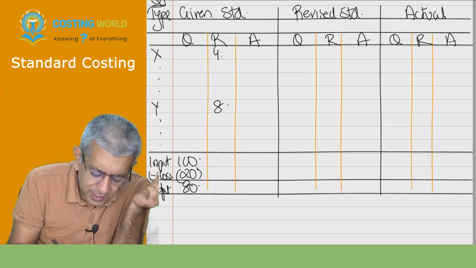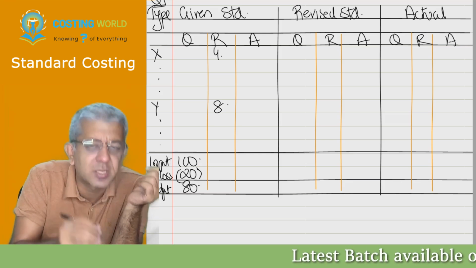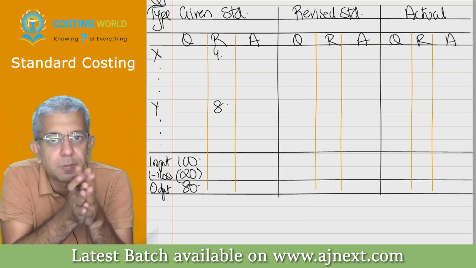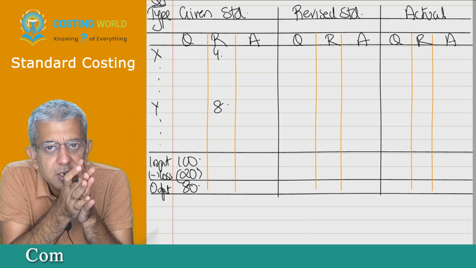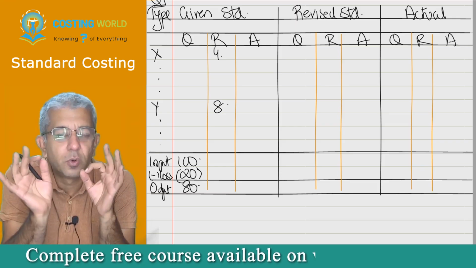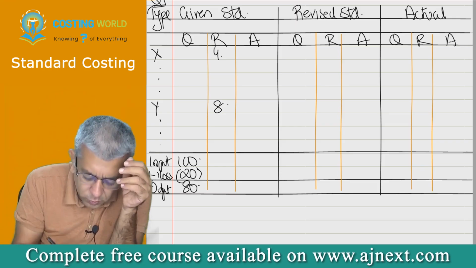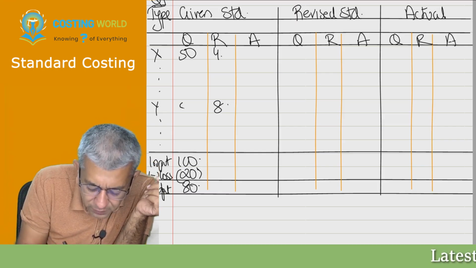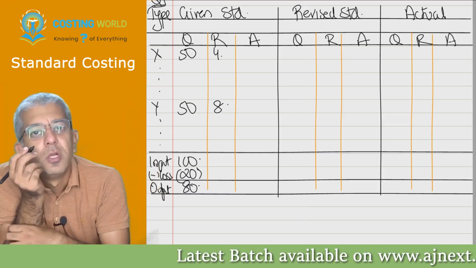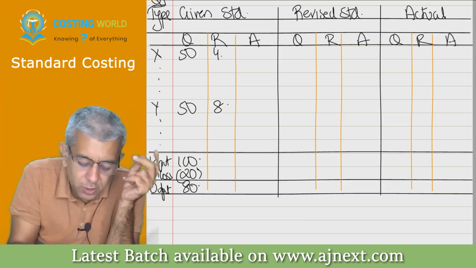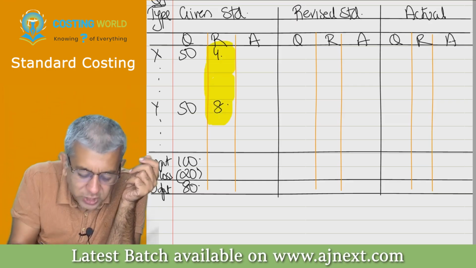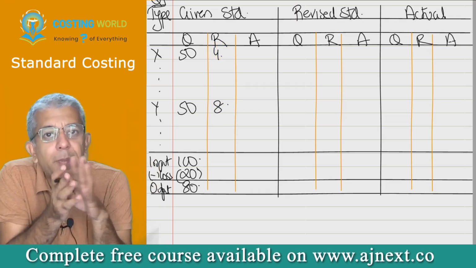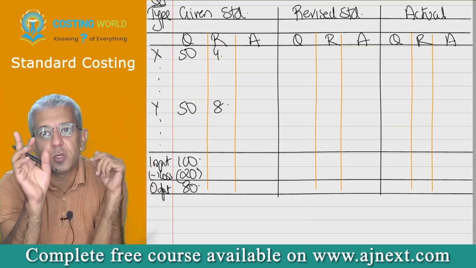So therefore, for 100 kgs, I told him, please consume it in the ratio of 1:1. This 1:1 is called standard mix. Mix means ratio. So the standard ratio is supposed to be 1:1. So the breakup of 100 will be what? 50, 50. Okay. So do remember, to the purchase manager, I have given only one job: purchase at what price? 4 and 8. But to my production manager, I have given two jobs. Which particular two jobs?